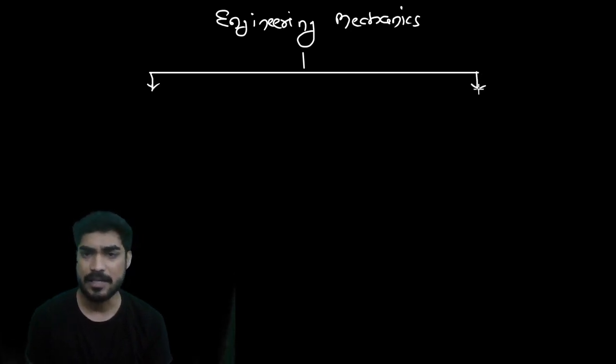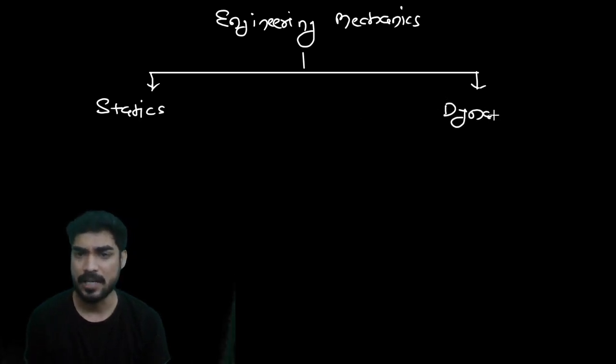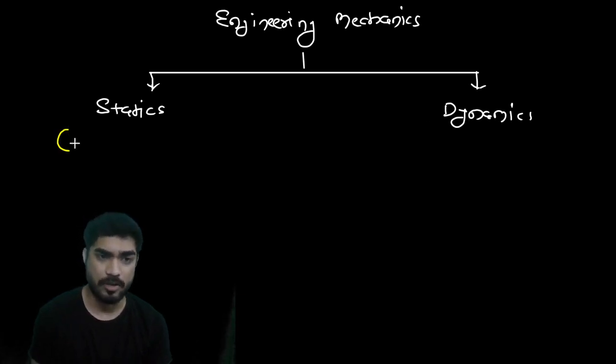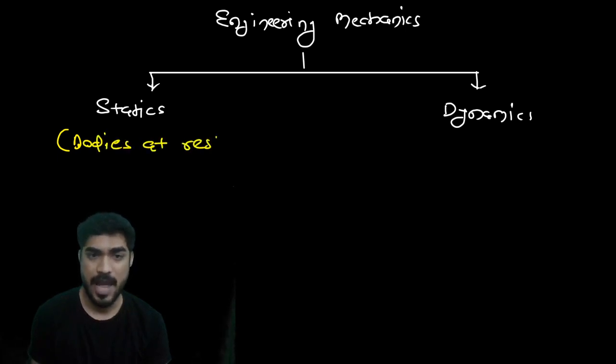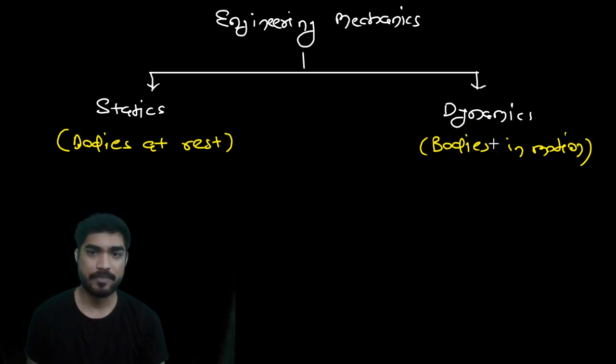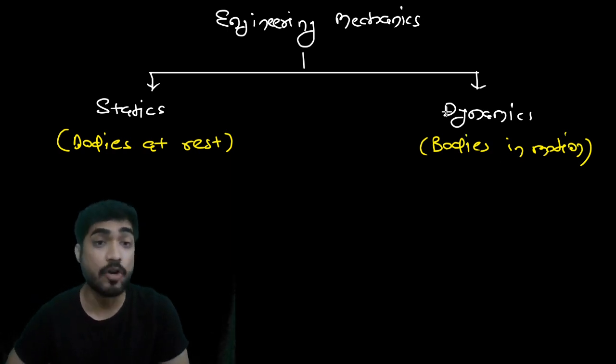Statics means study of non-moving bodies, bodies at rest. And dynamics means bodies in motion. We have already covered bodies at rest, right? Now we have to study bodies in motion.